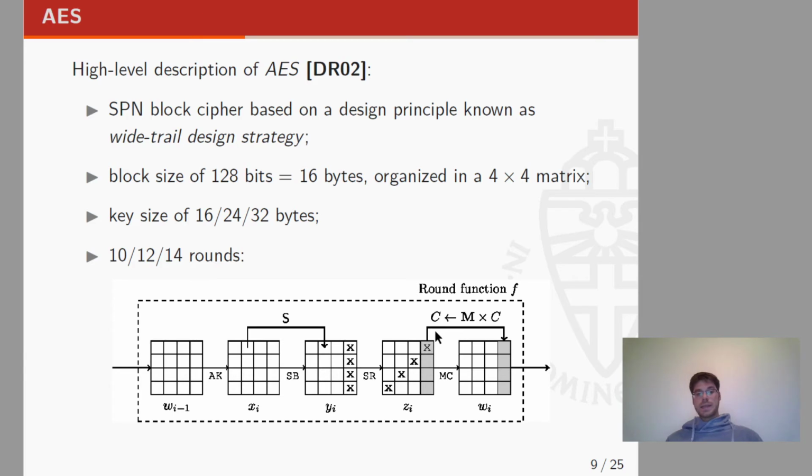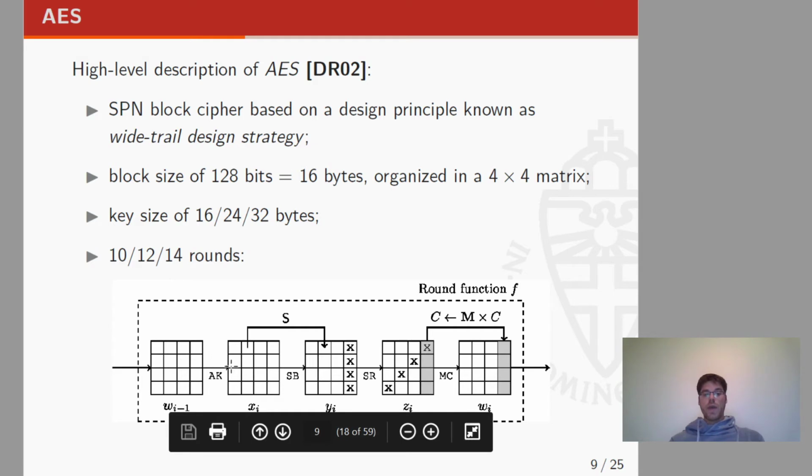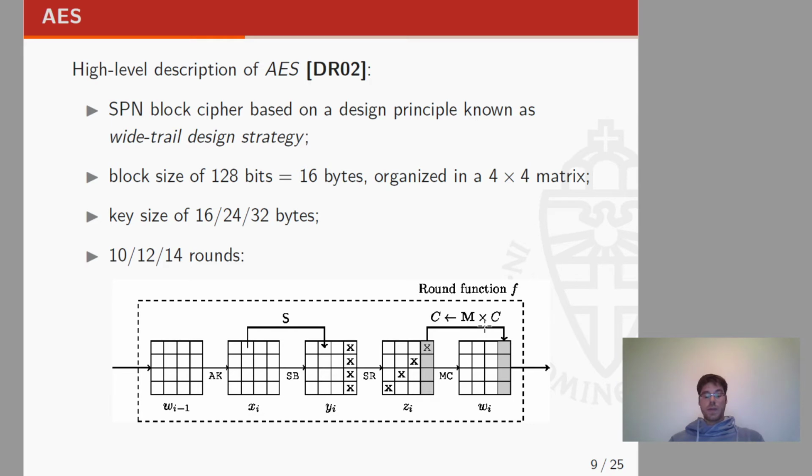Well, AES is an SPN block cipher which is based on a design principle known as wide trail design strategy. The block size is 16 bytes, which are organized in a 4x4 matrix. The key size can be 16, 24, or 32 bytes, and depending on the key size, we have 10, 12, or 14 rounds. Each round is composed of 4 steps. We have the key addition, the S-box layer, the shift rows, and then the mix columns operation.